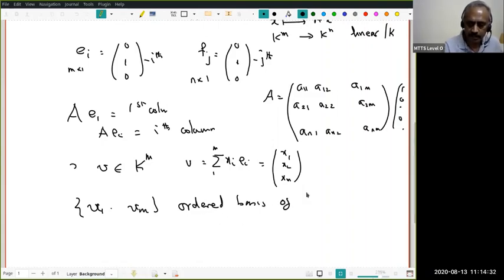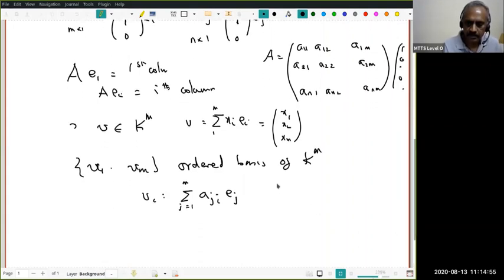Then you can write, let us say, ui as summation aji ej. What is it going to be? It is going to be the column a1i, a2i, up to ami.